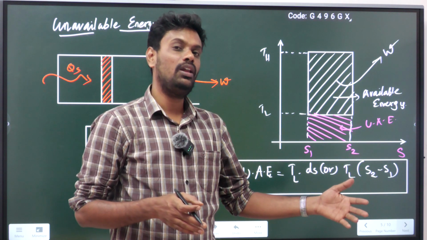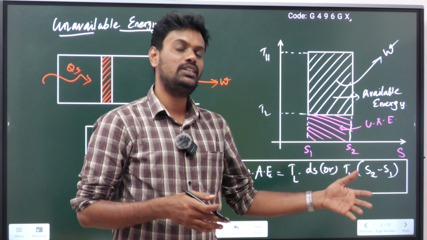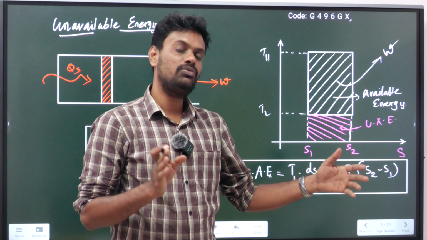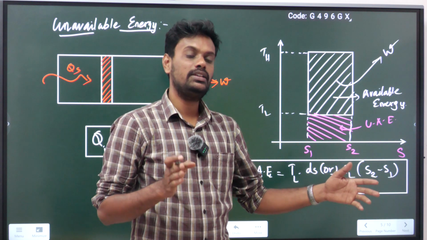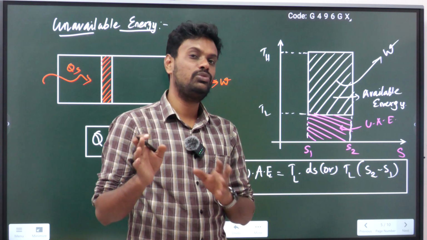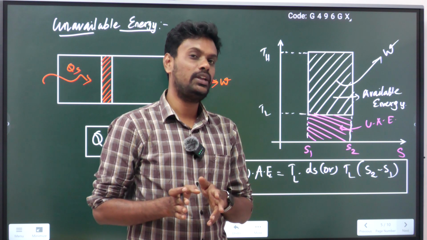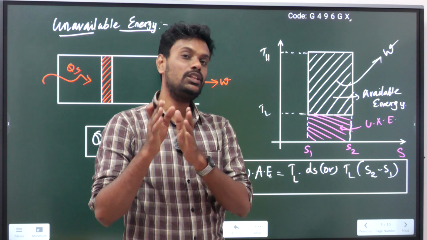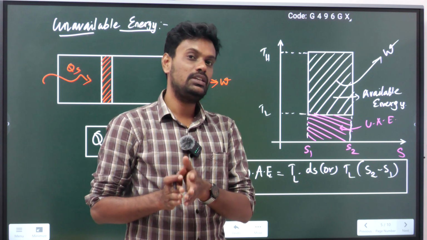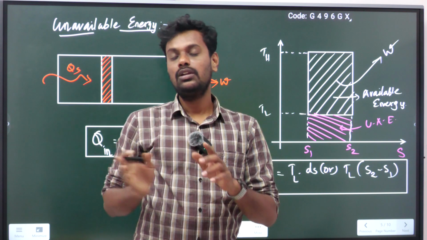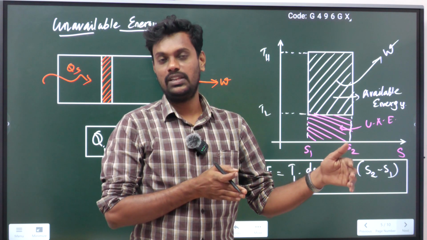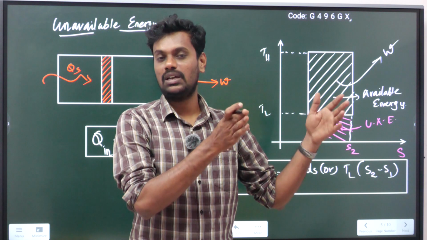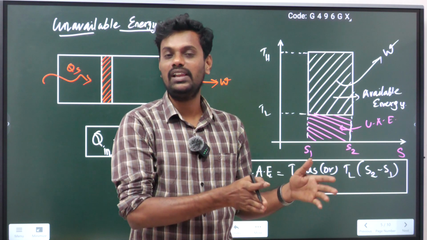I cannot travel more than 50-60 kilometers on 1 liter of petrol. Consider the heat supplied as the amount of fuel you fill in your petrol tank. That fuel is the heat energy input, and the distance traveled is the output, the useful work.